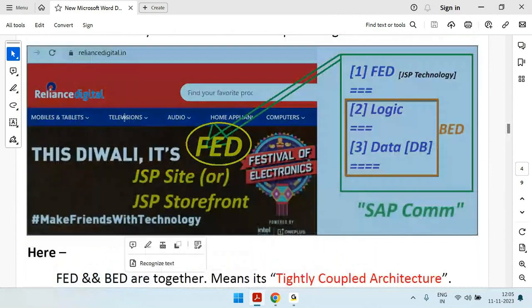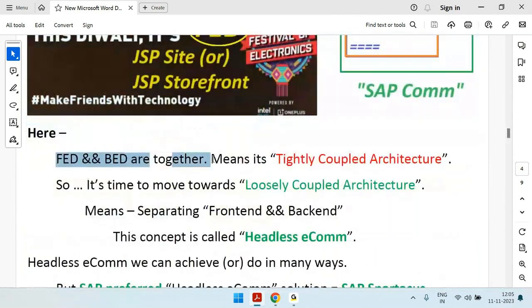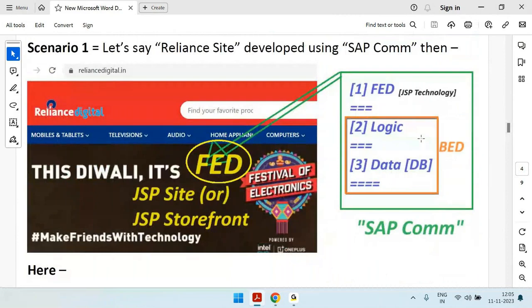You can see front end and back end are together. For now, you can visualize this way. Whatever you are showing to client is called front end, and you can visualize BD. BD means backend development. Backend development will have two elements, logic and data. So going forward, whatever you are showing to customers is called front end, and logic and data you can visualize as a backend, so that it is easy for you to understand. So therefore, front end means UI, logic and data are together called backend for now.